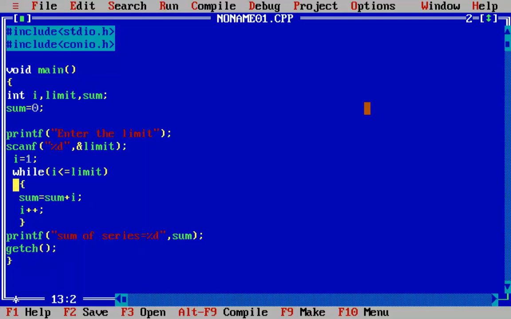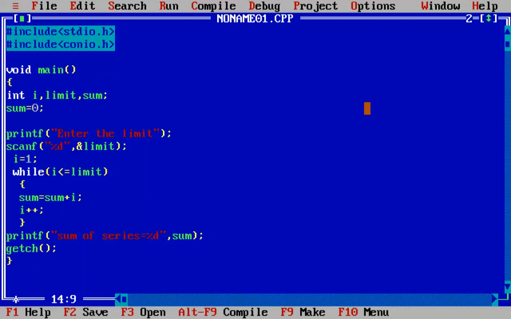So how it's going to work? Suppose for example a user has given a limit of 2, that means it has to add 1 plus 2, that will be equal to 3 of course. So the user will enter a limit as 2, so this limit will be 2. This I in the first go will be 1. In the first go the condition will be checked: is 1 less than or equal to 2? It is less, so it will enter the loop.